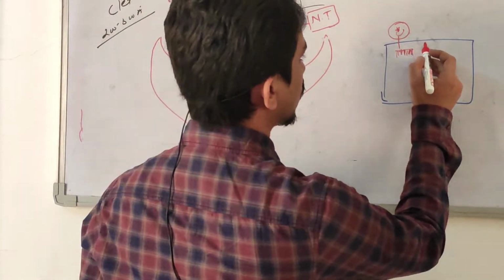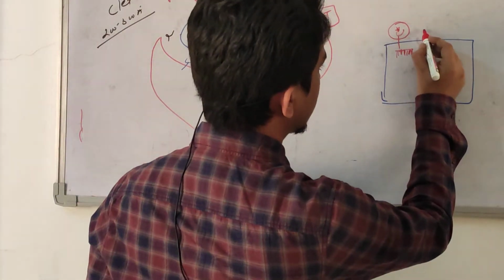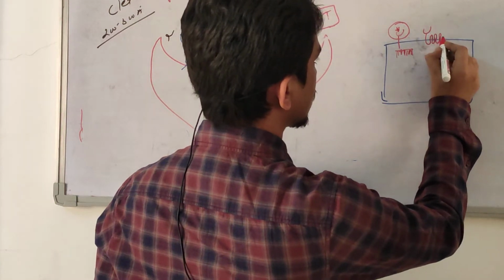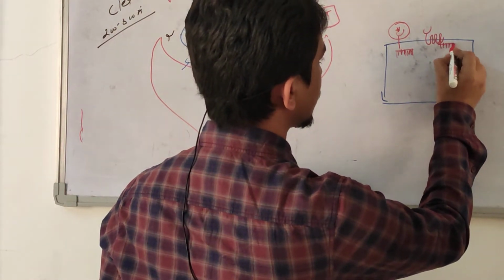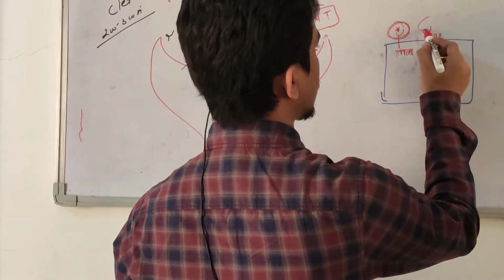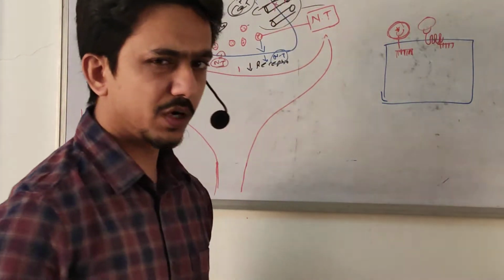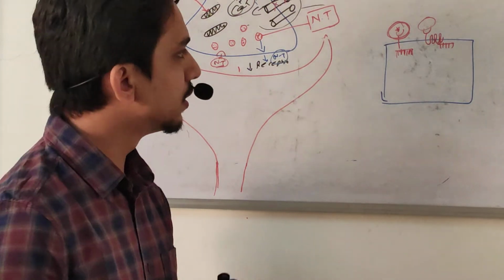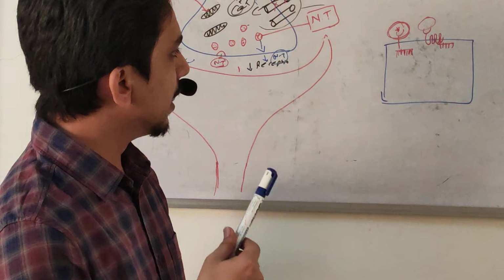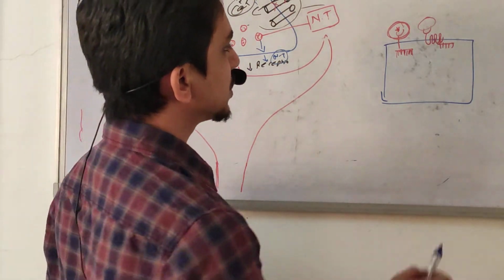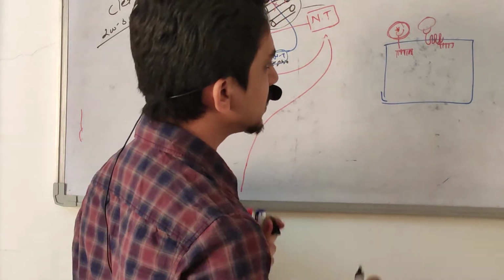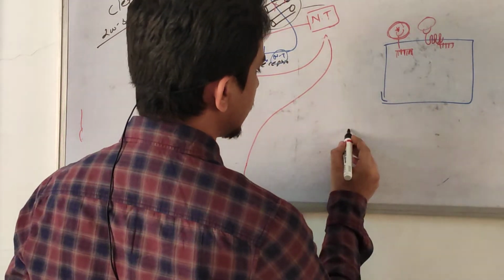The receptors are also of two types. This is a 1-pass receptor and another is a 7-pass receptor. So some hormones and neurotransmitters bind to a 1-pass receptor, and some neurotransmitters act through the 7-pass receptor. We are not going into detail about which neurotransmitter works through which receptor. Another type is where some neurotransmitters bind with the ion channel. What is an ion channel?